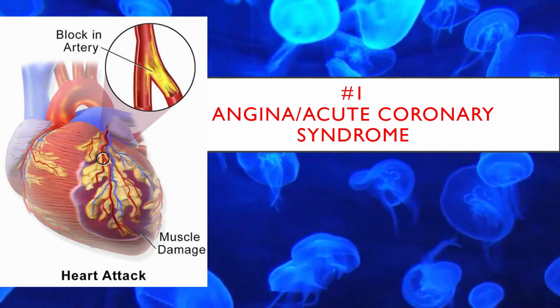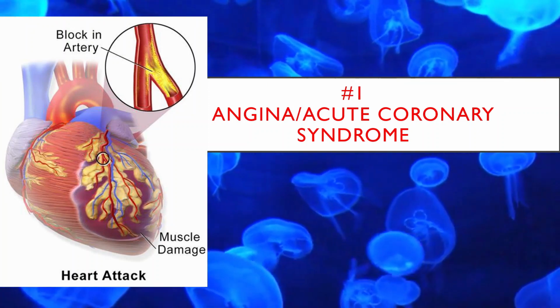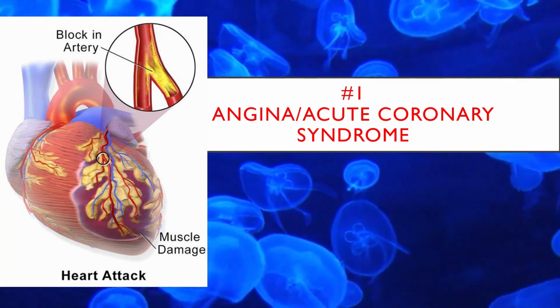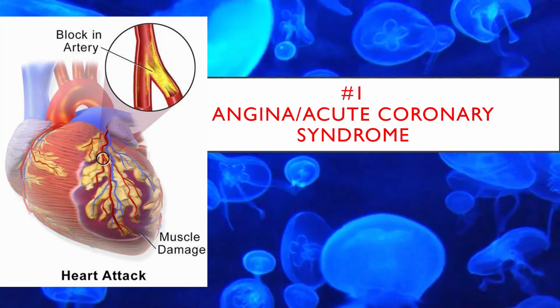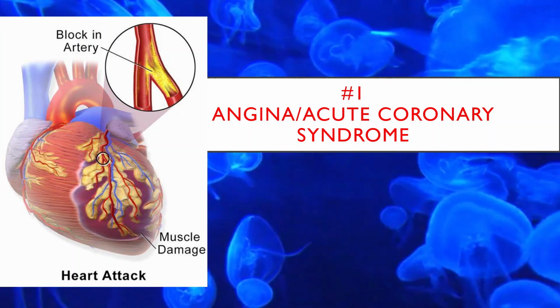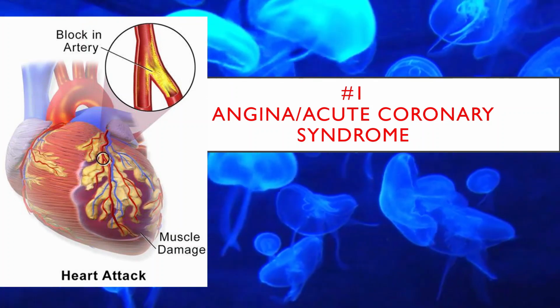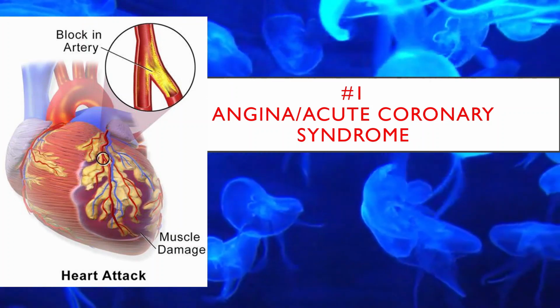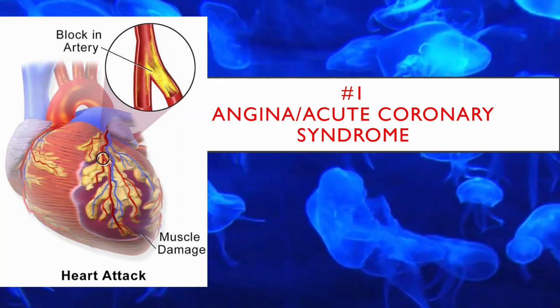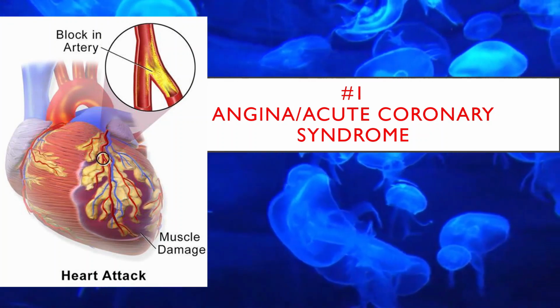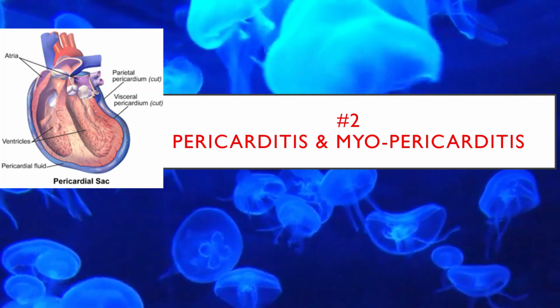The classic location is substernal or in the left chest, and radiation to the arm, neck, jaw, back, abdomen, or shoulders may occur. Pain that radiates to the shoulders or occurs with exertion significantly increases the relative risk for acute coronary syndrome. The second cause of chest pain is pericarditis.